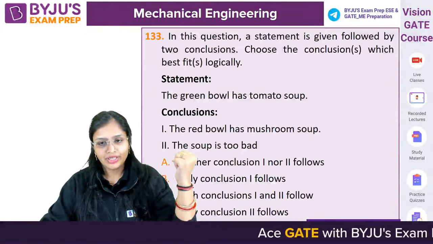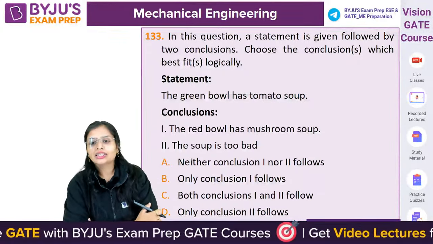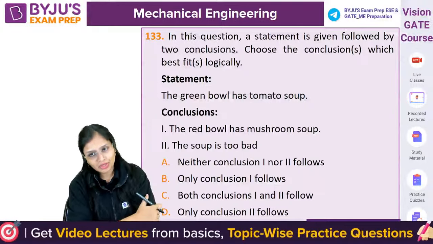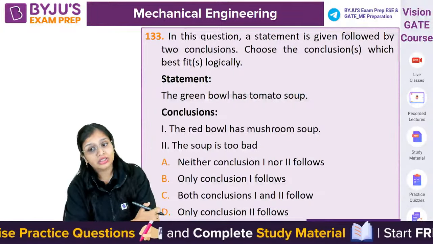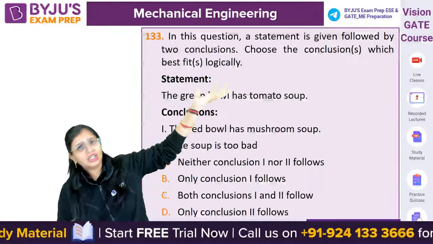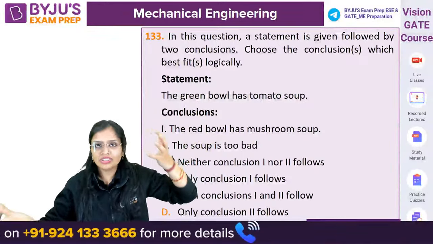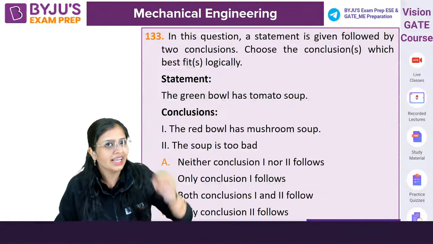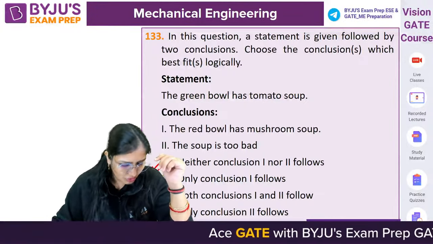Now, next question. There is a statement given to you. The green bowl, there is a green bowl which has tomato soup. That's the only statement they have given you. So they asked, the conclusion is the red bowl has mushroom soup. The soup is too bad. What is the logic, guys? It has talked something about tomato soup which is there in green bowl. It is talking something about red bowl which has mushroom soup. It is telling the soup is too bad. Nowhere in the statement anything like this was mentioned. So neither conclusion 1 nor 2 follows.